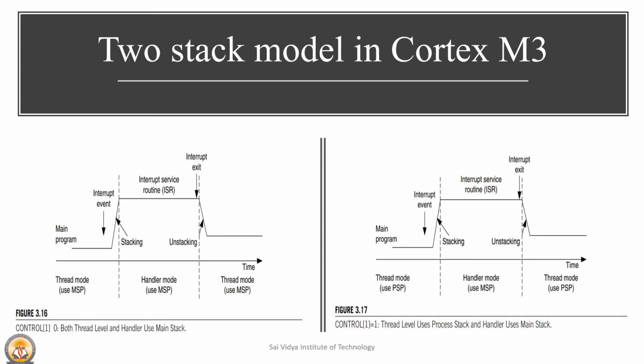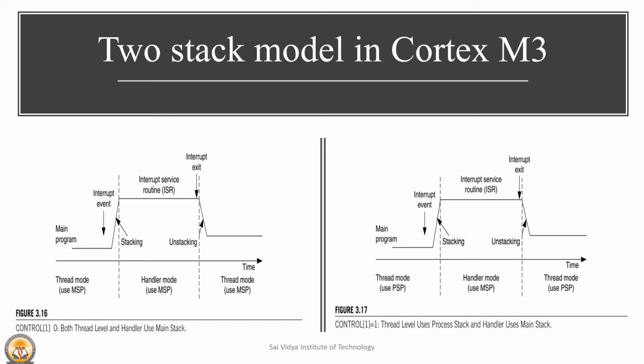It can prevent a stack error in user applications from damaging the stack used by the operating system. The automatic stacking and unstacking use the process stack pointer, whereas the stack operation inside the handler uses the main stack pointer. It is possible to read or write directly to the PSP and the MSP, provided you are at privilege level.